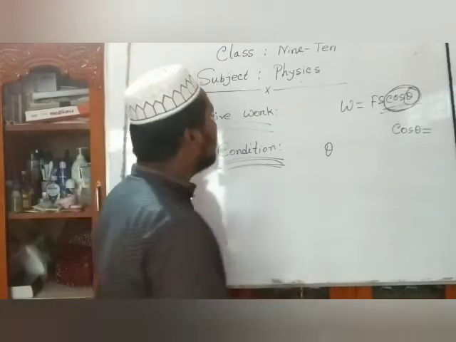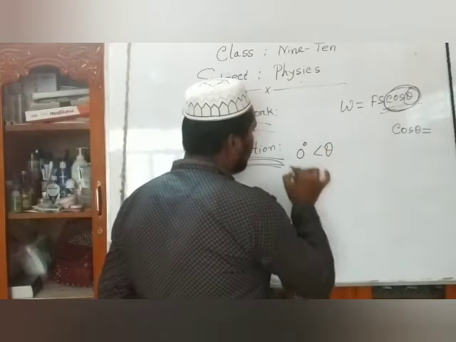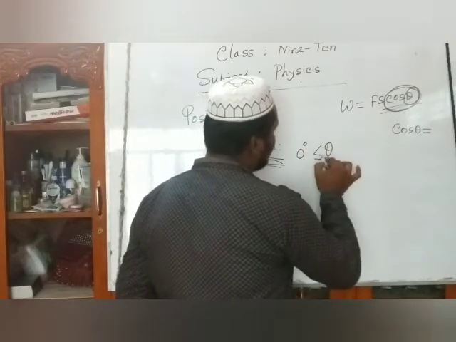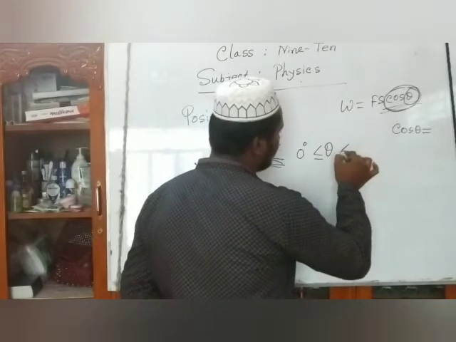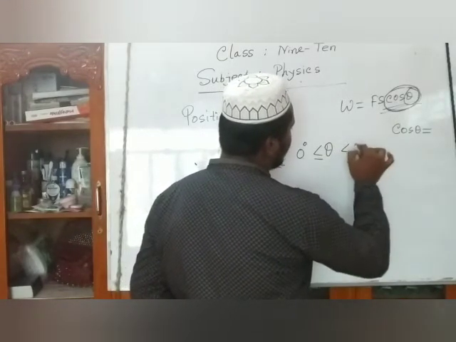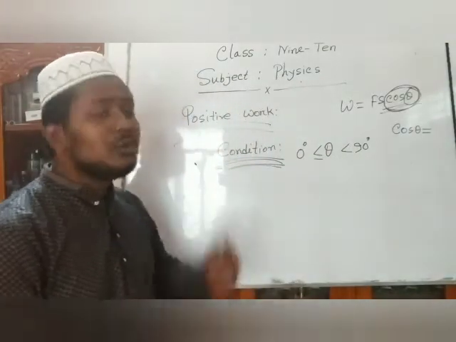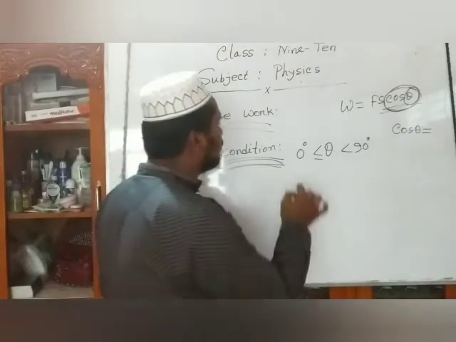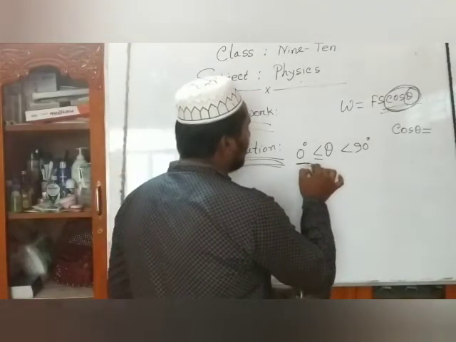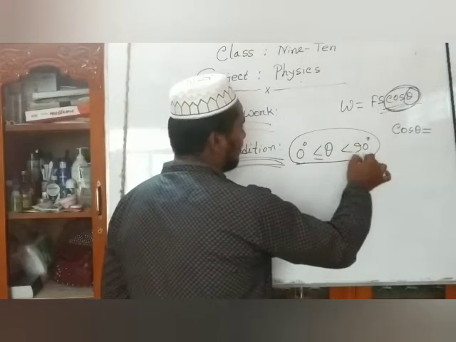পজিটিভ আসতে হবে. The angle theta is between 0 degrees less or equal theta, which is less than 90 degrees. Dear students, the condition of positive work is that 0 degrees is less or equal to theta, which is less than 90 degrees.